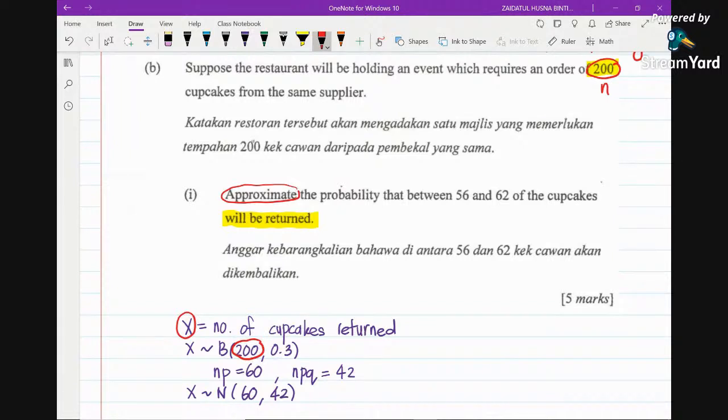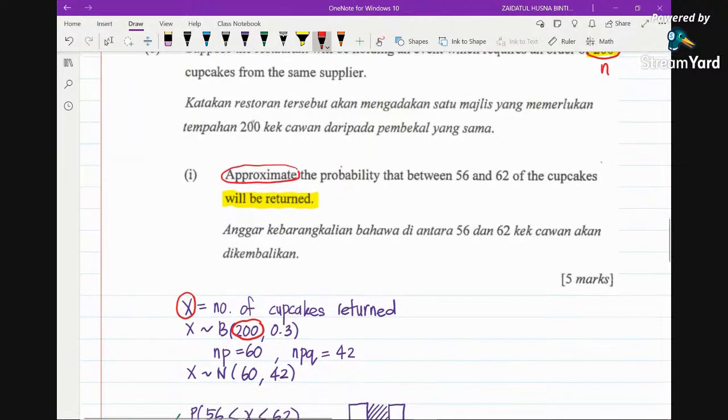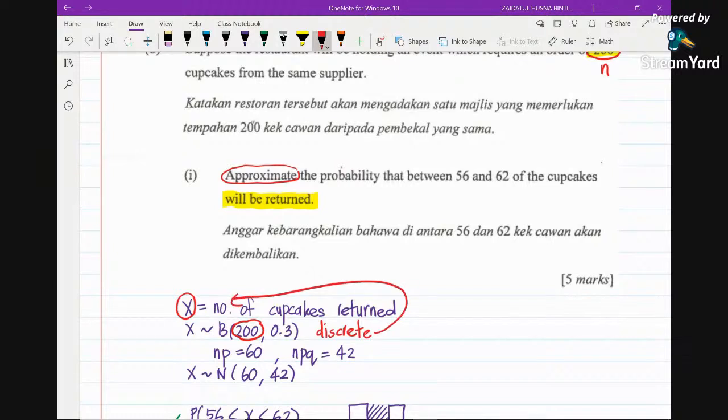So in this case, we are going to change this binomial distribution to a normal distribution. Originally this used to be a discrete random variable because we are talking about the number of cupcakes, but now it's going to be continuous, because we are going to do normal approximation.